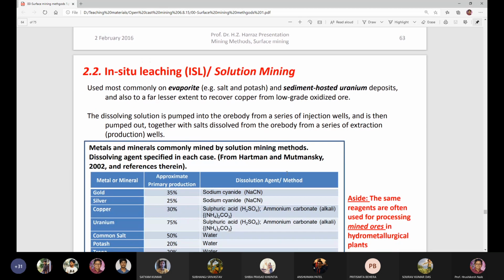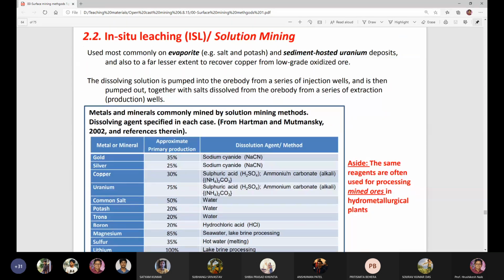So this is how in situ leaching solution mining is carried out. In situ leaching is used most commonly on evaporite, for example, salt mining, potash mining, evaporation. You know, the sun's ray will evaporate the water and salt will remain, potash will remain.